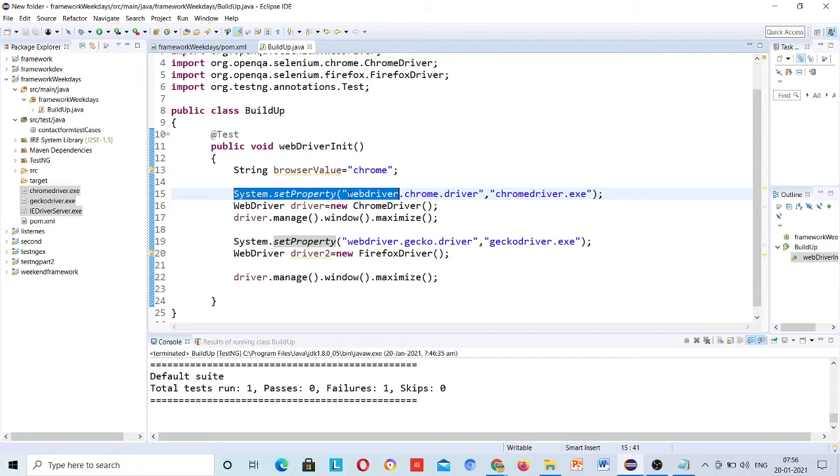If you go to that internally and copy the structure, you will see that it will be extending a subclass which internally writes this code. Day by day they are updating things, but without writing this it is not possible. Setting up the property is a mandatory class, mandatory method, right? So if you are thinking that this is not written, I am using Selenium 4 and so on, it's not like that.